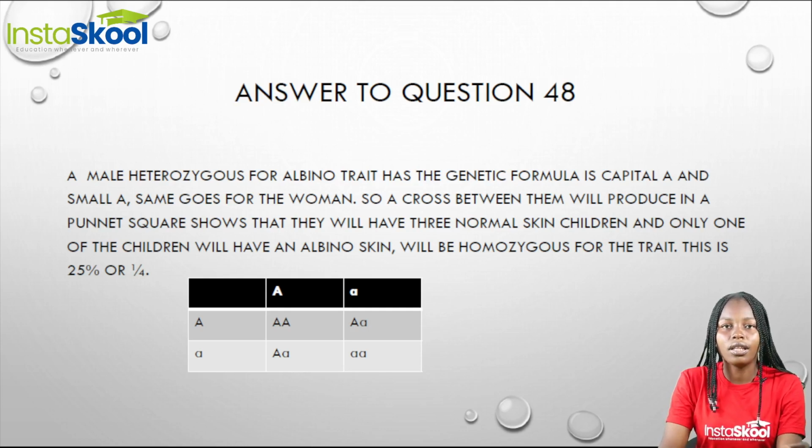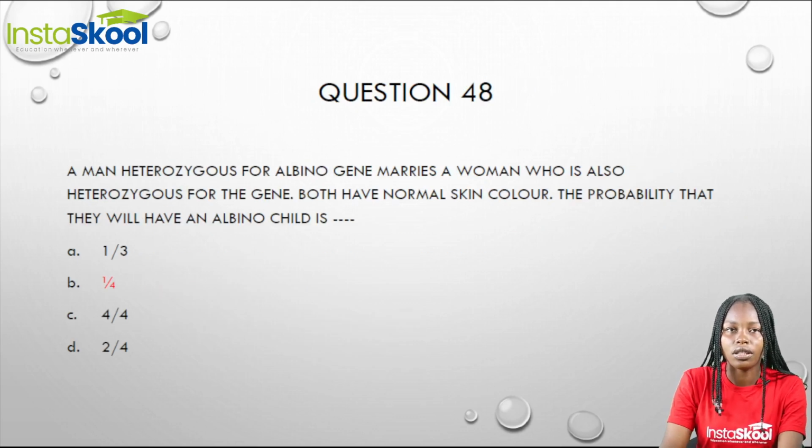So a cross between these two will produce, from our Punnett square, 3 normal skinned children, and only one of their child will have an albino skin. That is, only one of these children will be homozygous for this trait. So that's 25%, that is 25 over 100, which is also 1 over 4. So when we go to our options, option B is the most correct because it is 1 over 4. That is the probability that this couple will have an albino child.